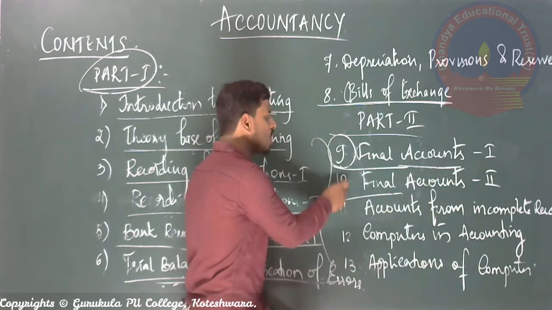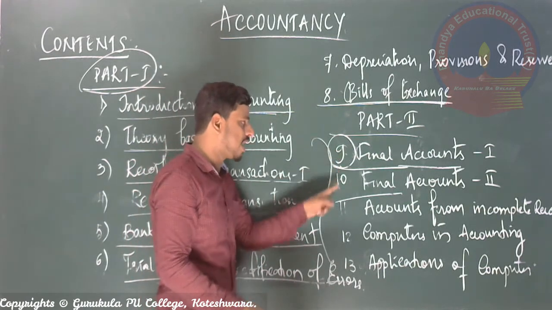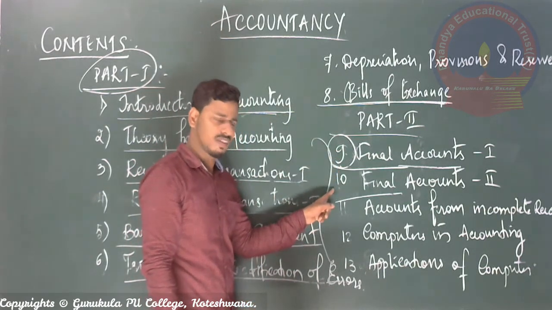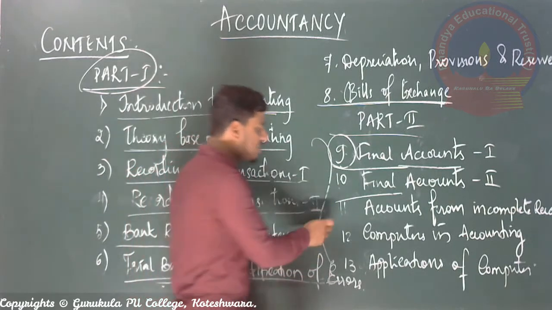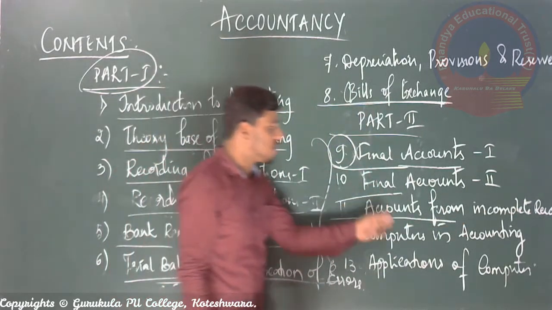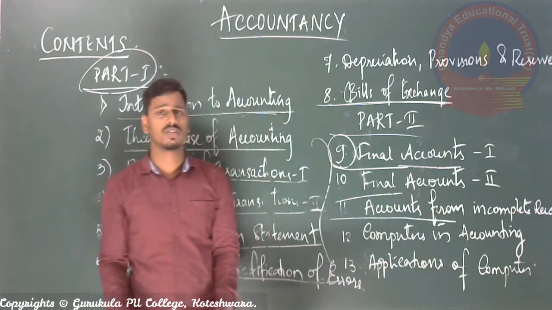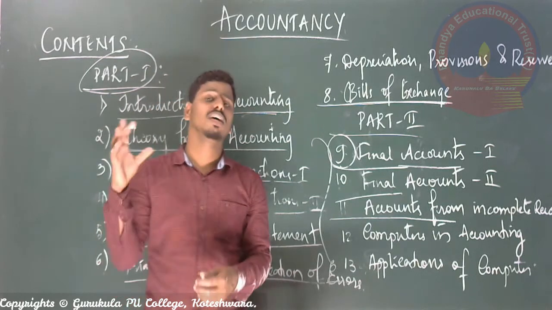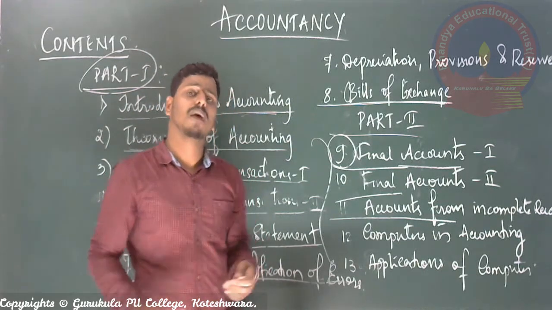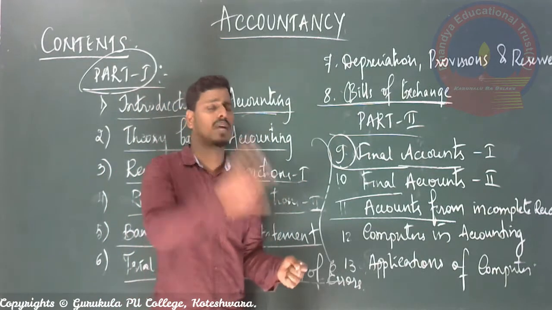So these two are very important. We do everything only for chapter number 9 as well as 10. Okay, this is 10. And next, chapter number 11 is a separate concept, that is accounts from incomplete records. Accounts from incomplete records means normally some organizations prepare accounting activities. Accounting means maintaining documents, records, calculating everything.